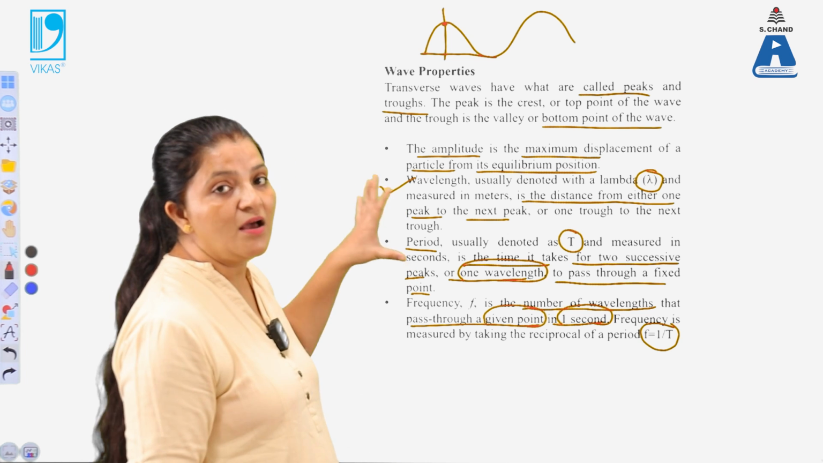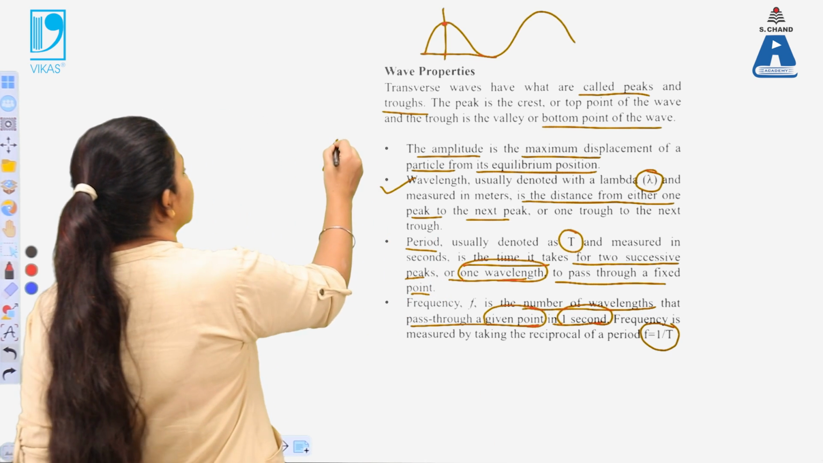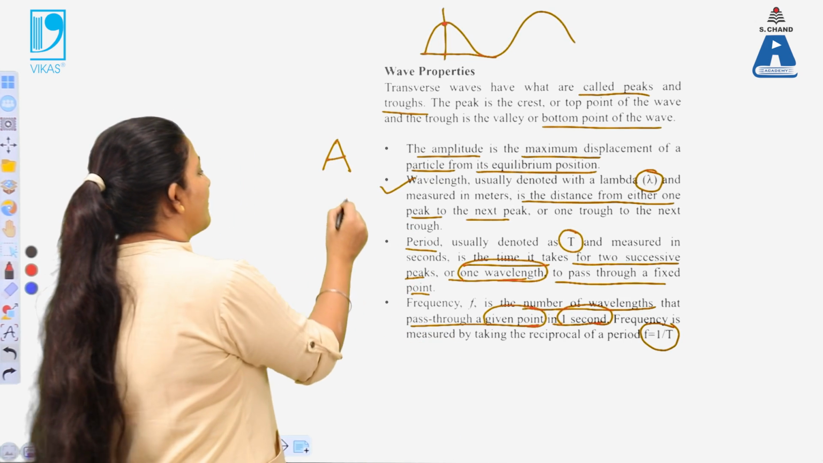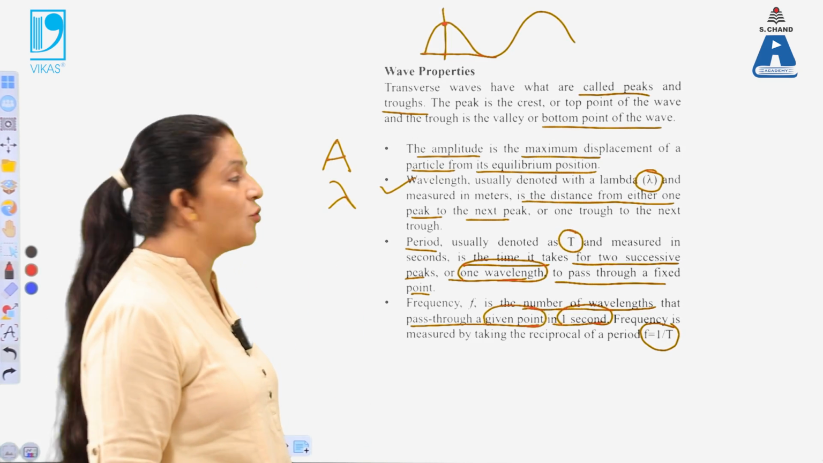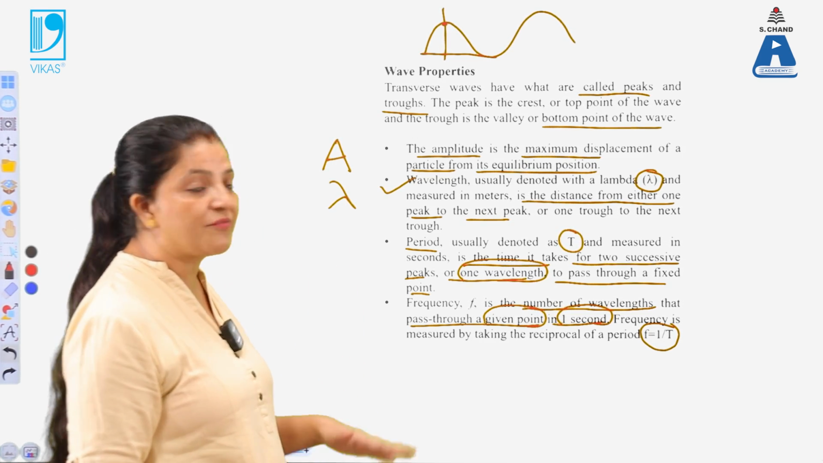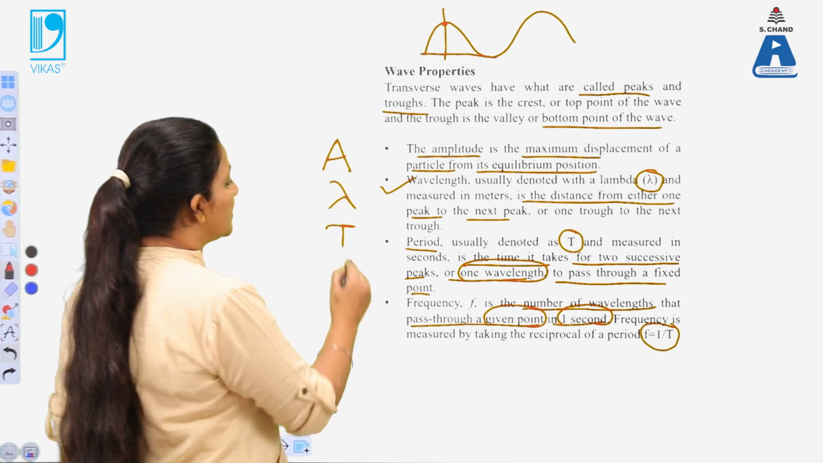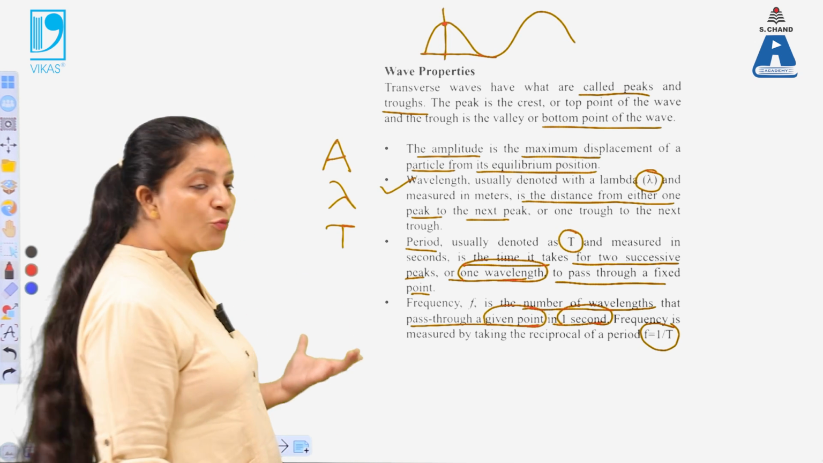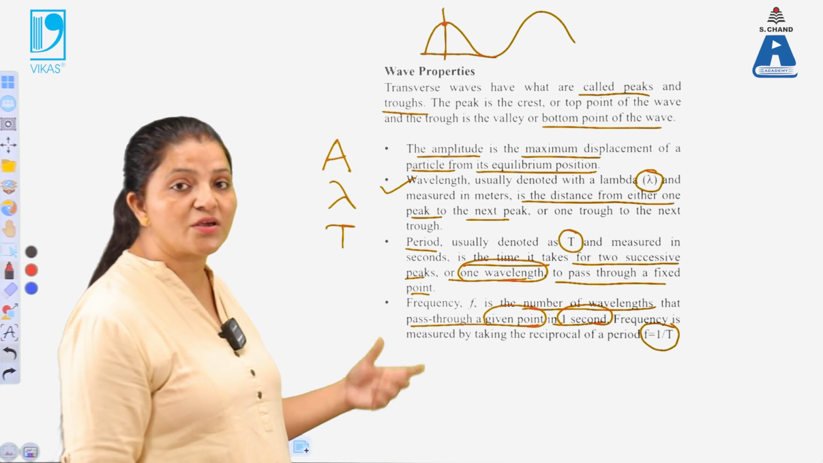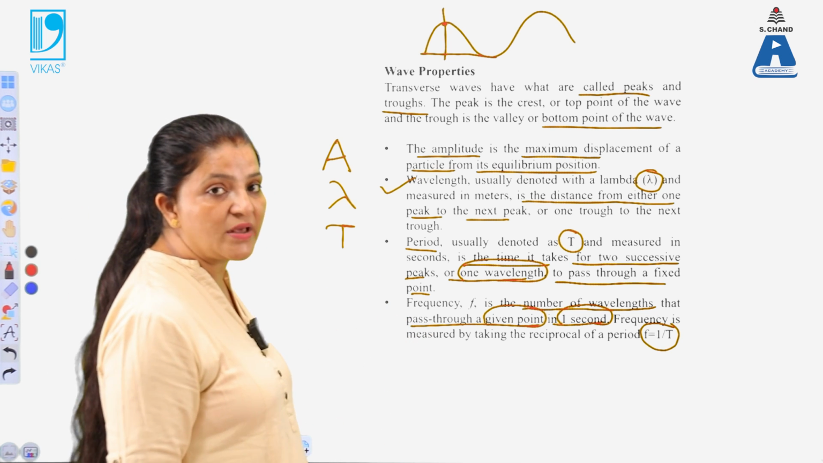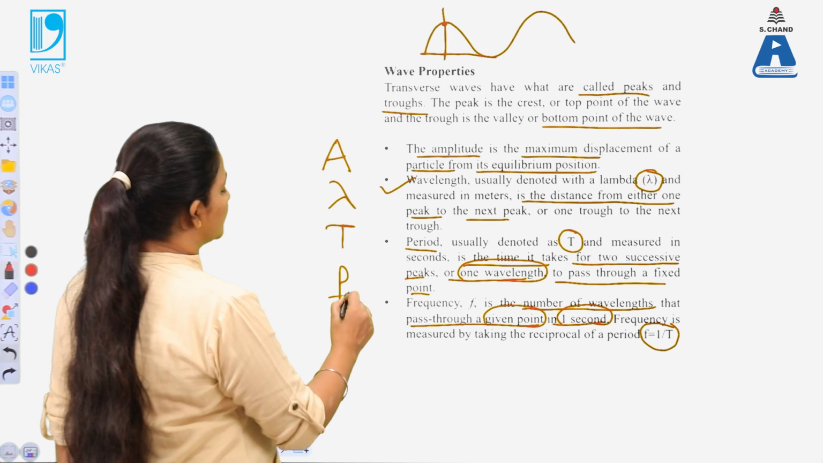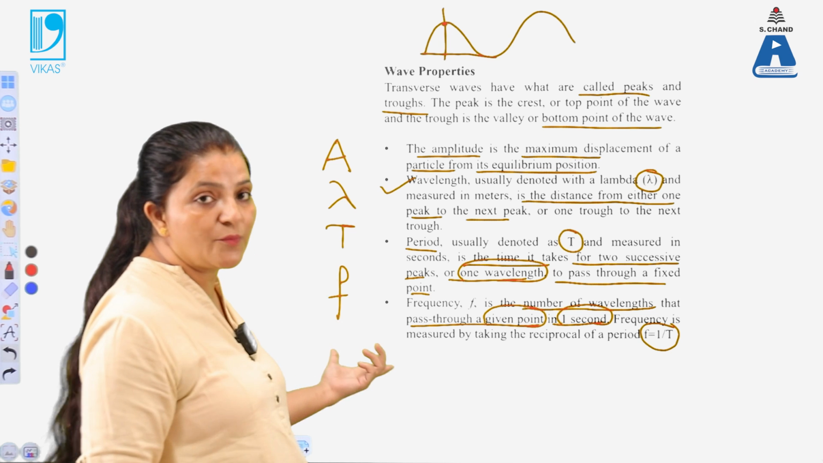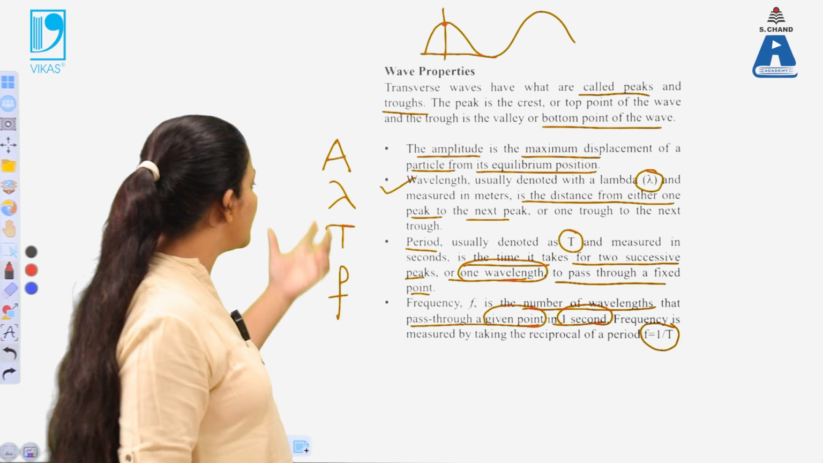So we have defined here the important terms. One is the amplitude of the wave, that is the maximum displacement. Second is the wavelength of the wave, that is the distance between 2 consecutive peaks or 2 consecutive troughs. Then T, capital T, is defined as the time period of the wave. That is the time taken when 2 consecutive peaks pass a given point. And the last one is the frequency, that is the number of wavelengths which pass a given point in 1 second.